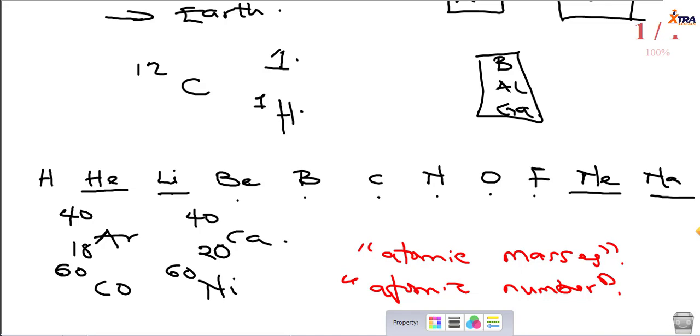Today, the periodic table has about 118 elements, and many more elements are yet to be discovered. The first 82 of them are naturally occurring elements, which means they are stable elements, while those from 83 up to 118 are artificial elements. And why are they artificial elements? Because, number one, they are highly unstable, they are highly radioactive, and they decompose faster than others.